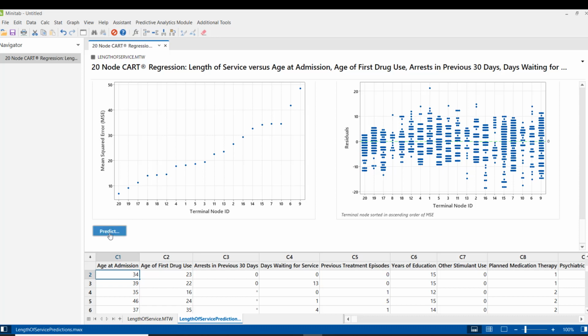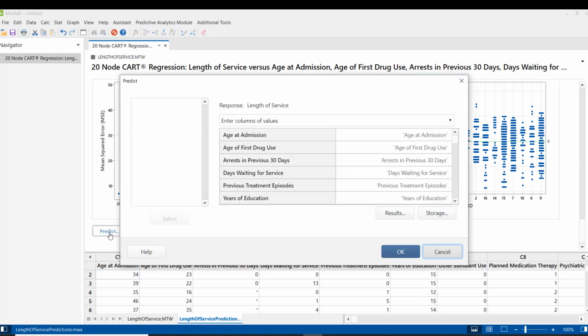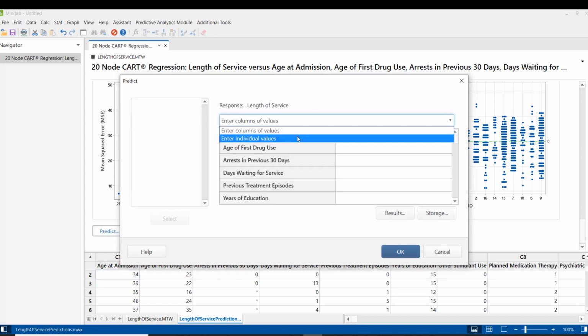There is a button which says predict at the end of the analysis. Click here. Now enter values, individual values. If you want to enter individual values, for example age at admission, age of first drug use, you can do that.